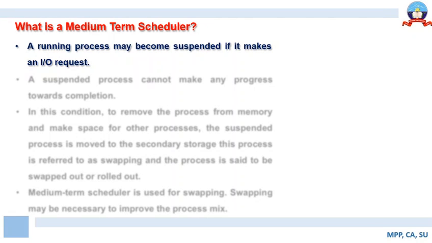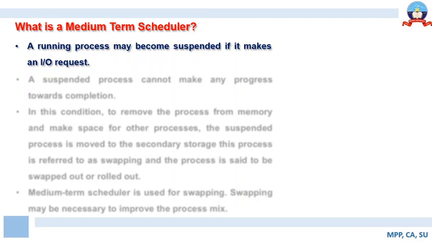So, when a running process becomes suspended. Now, suspension of the process may be because of various reasons, right? It may be because a high priority task has come in, requesting allotment of the CPU, or a job makes an IO request. At that point in time, the job has to relinquish the use of the CPU.